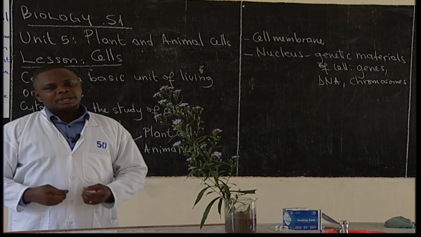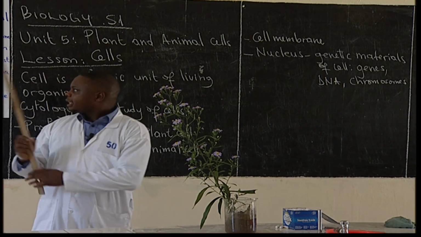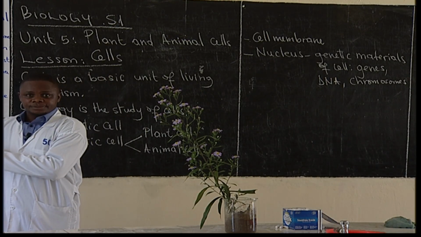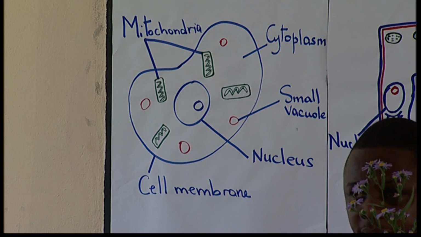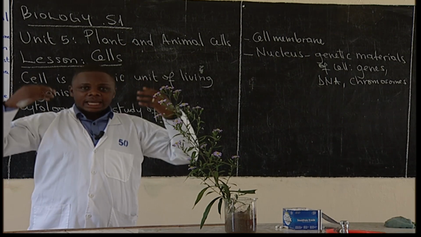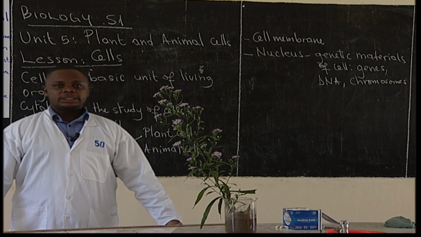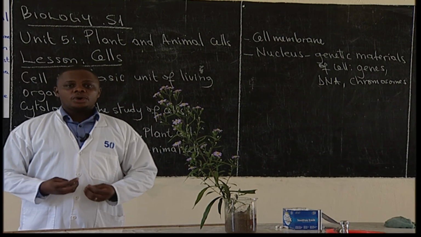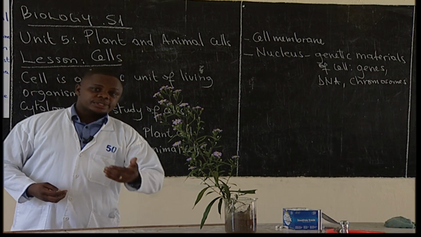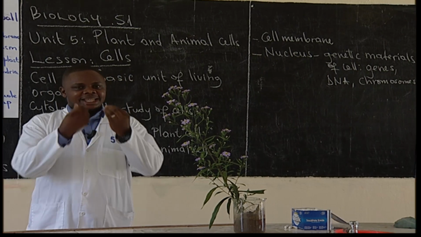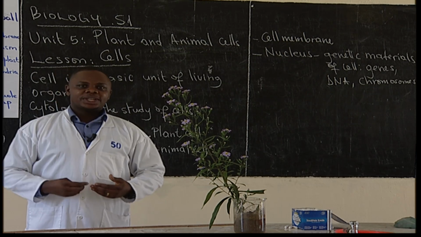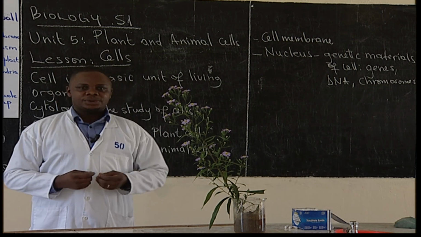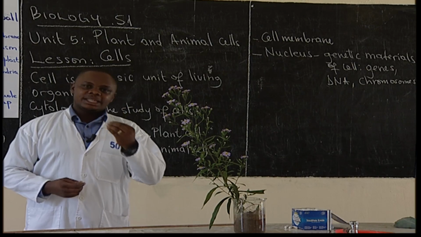Those are genetic materials we find in the nucleus of the cell. And they are very important in determining the characteristics of our body. Also, when parents are producing children, they transfer some of the characteristics to their children through genetic materials we find inside the nucleus.